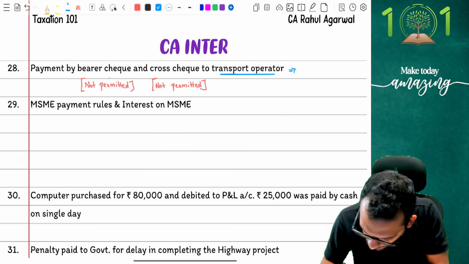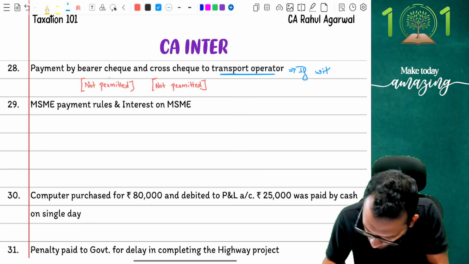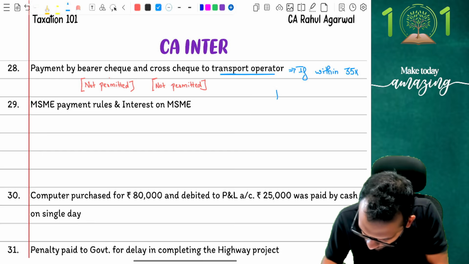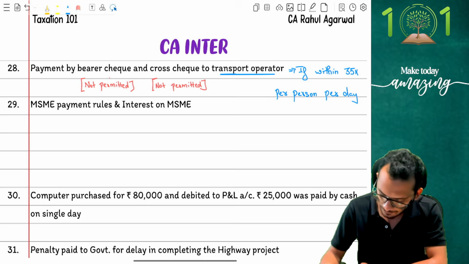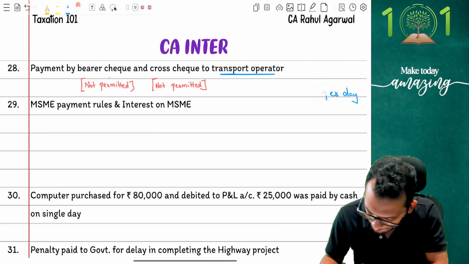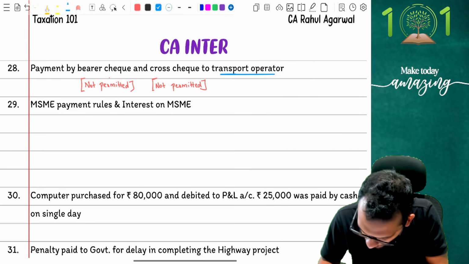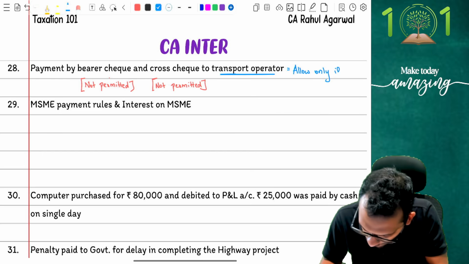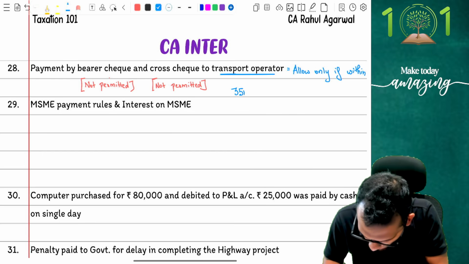Yes, maybe let me put it this way. I would rather say, give me 1 second. Let's put it as: allow only if within 35,000 per person per day.